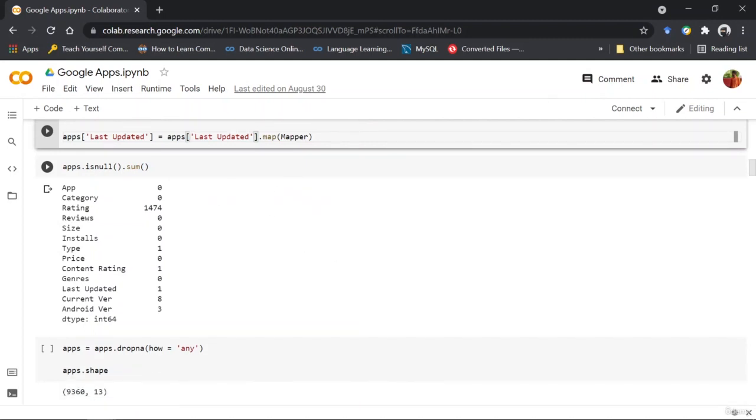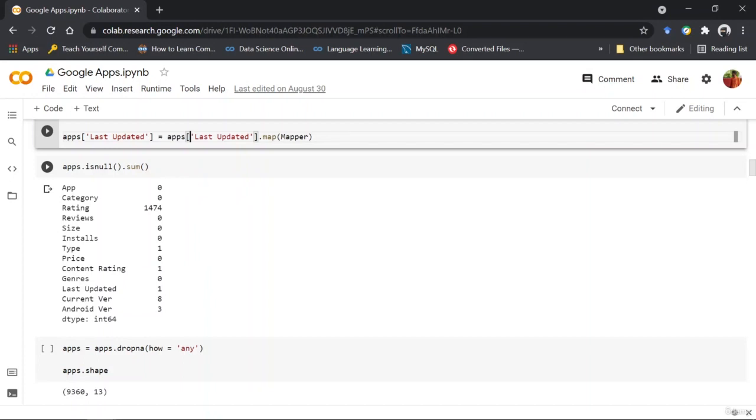Now the next is the isnull function and the sum function. What I'm trying to see is the null values that are present in each of the columns. The isnull function basically tells you if there is a null value present or not inside your data frame.